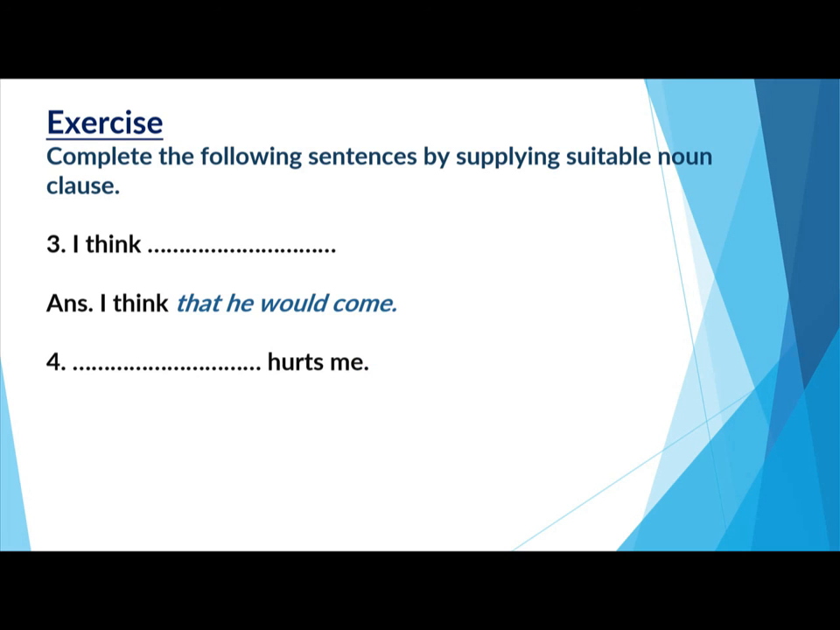This fourth sentence you see, dash hurts me. Now a subject is missing here. So a noun clause can be an object or a subject in a sentence. So here we need a subject. Here is one answer for you: that you should cheat me hurts me. So just see here, that you should cheat me is a group of words which has its own subject and predicate, and it is playing the role of a noun in a sentence. It's the subject of the sentence. So this is a noun clause.